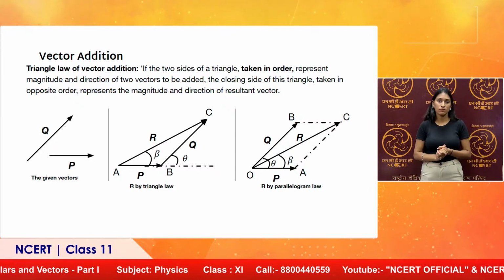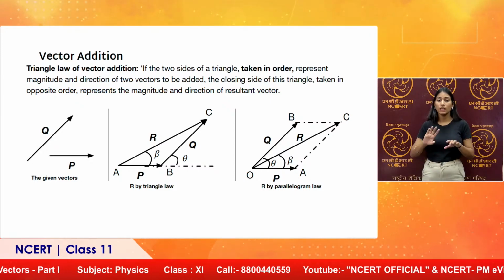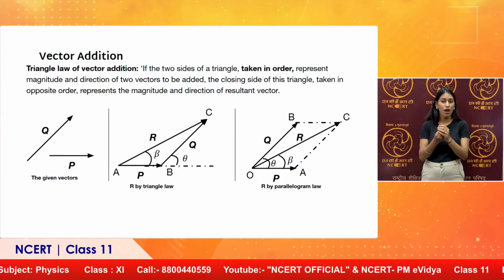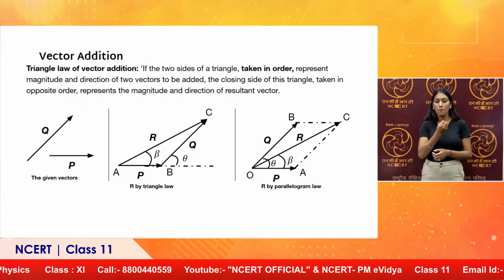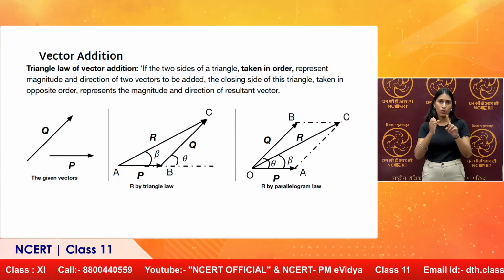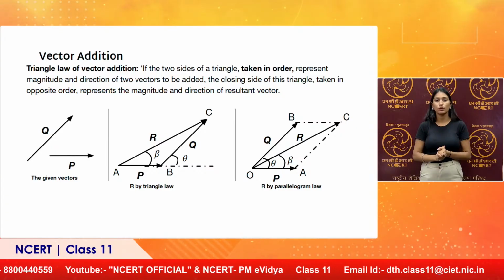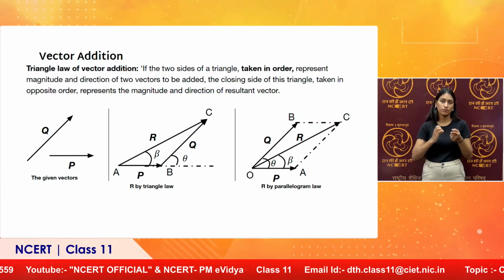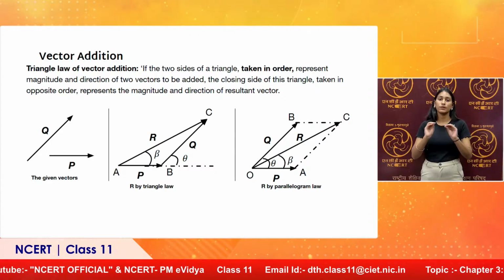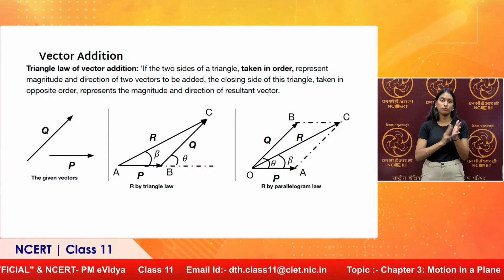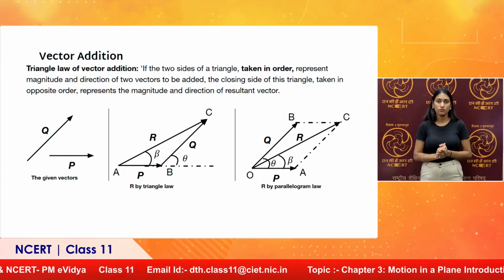In our next lesson, we will be talking about an analytical or mathematical method by which we can actually get the magnitude of the resultant of two vectors either by triangle law or by parallelogram law. Both magnitude and direction will be mathematically represented. We will discuss it in our next lesson.